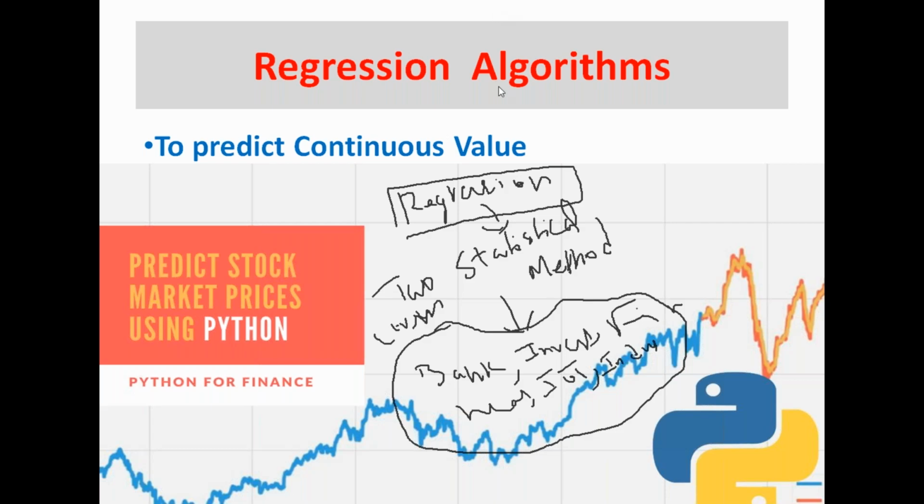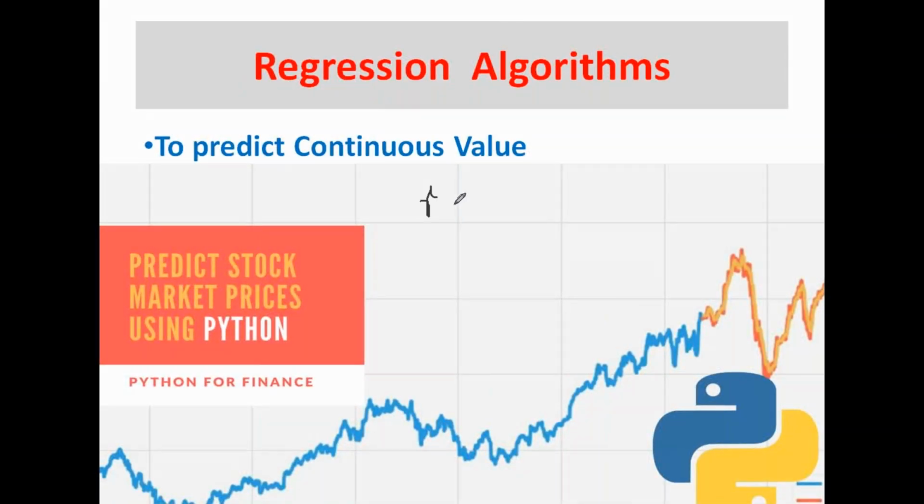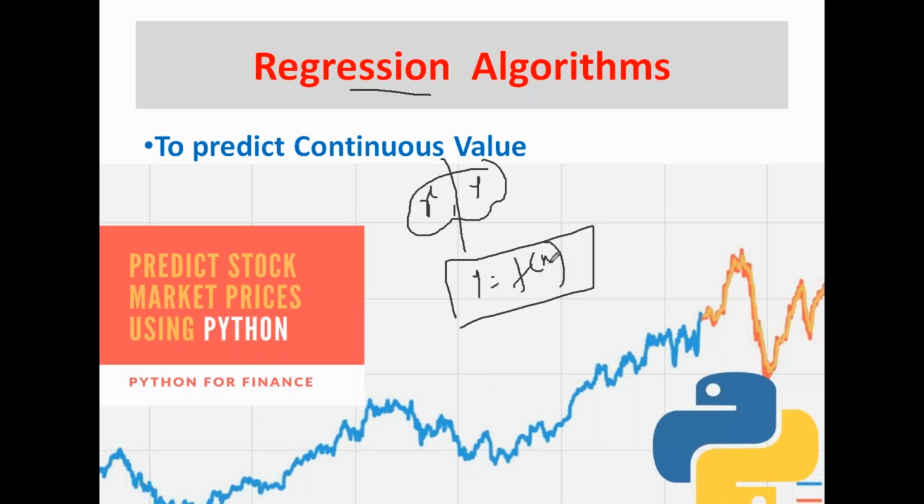For example, you have two variables x and y. Regression provides the relationship between these two, so y is equal to f of x. That means y depends on x values. If x changes, y also changes. So regression provides this relationship, and we are going to see in detail how this relation works.